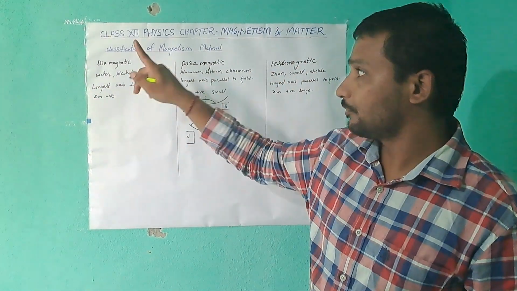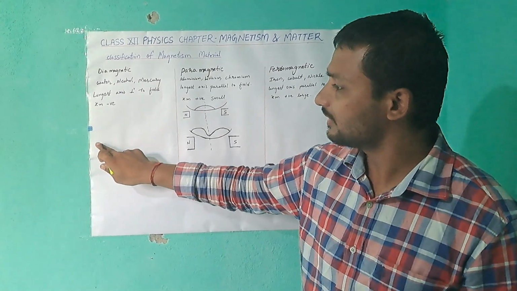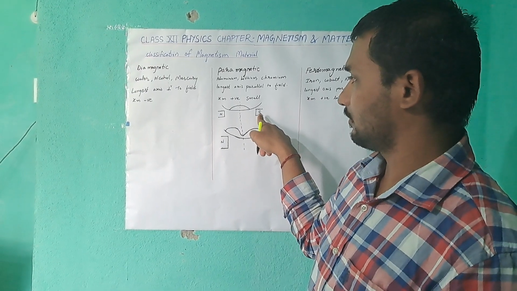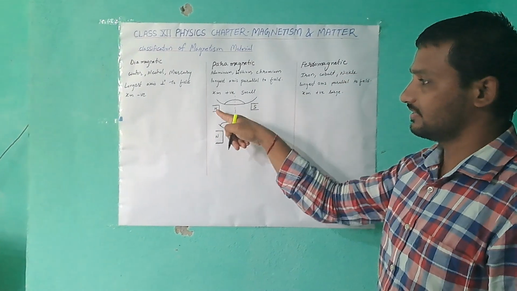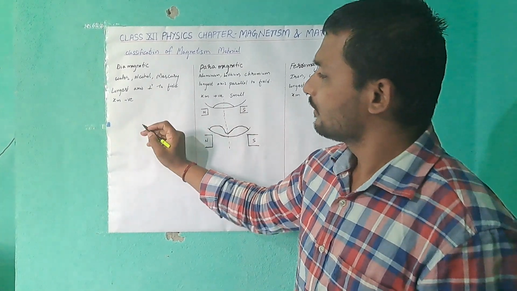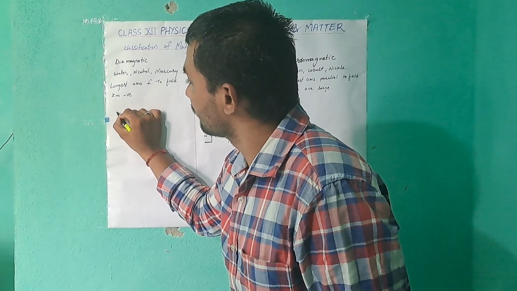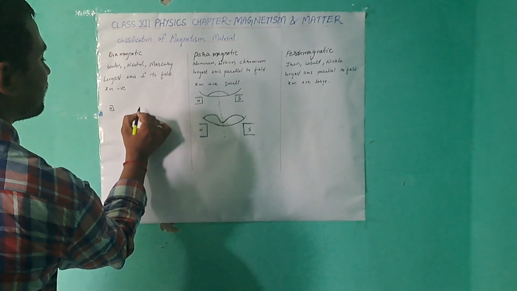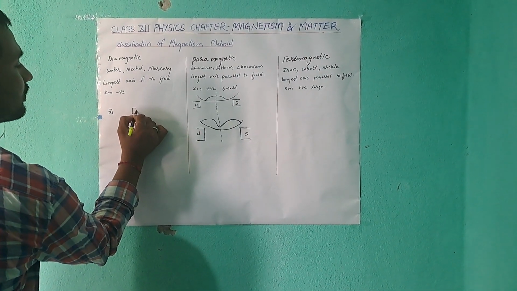First we will study, for example, north and south, two poles.